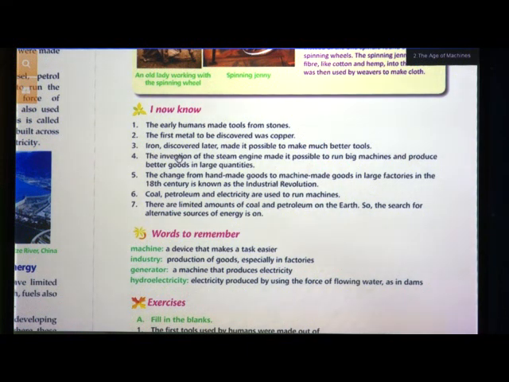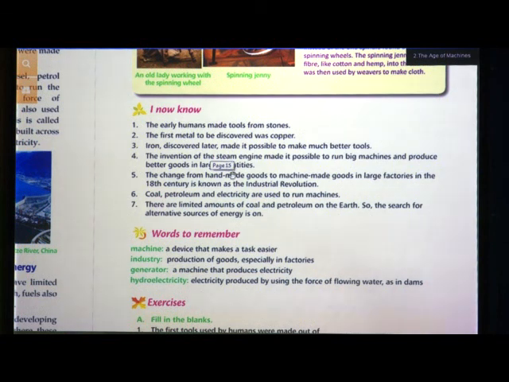So from iron, people started making better tools, and this helped them to cut the trees. Why were they cutting the trees? So that they could do agriculture. So iron, discovered later, made it possible to make much better tools.